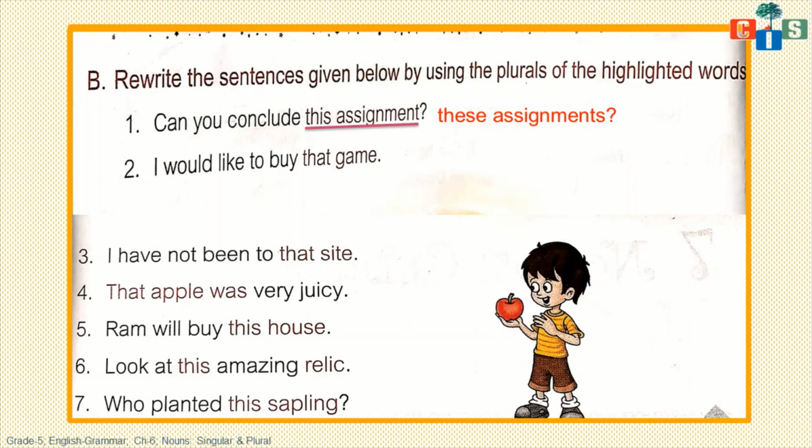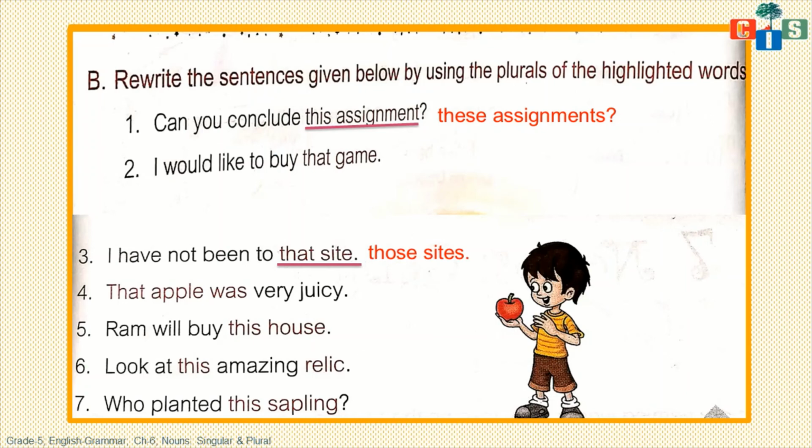Third one: I have not been to that site. What you have to change? You have to change that site. That means we are talking about one thing. So you will change this into plural: I have not been to those sites.